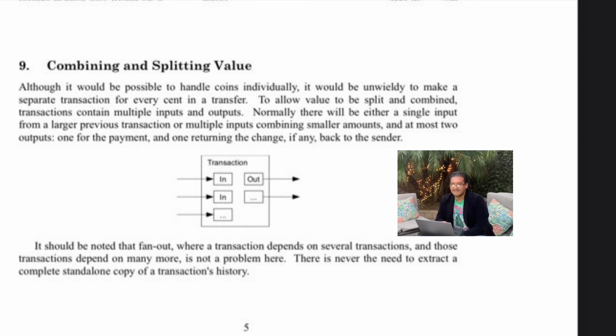It should be noted that fan-out, where a transaction depends on several transactions and those transactions depend on many more, is not a problem here. There is never the need to extract a complete standalone copy of a transaction history.